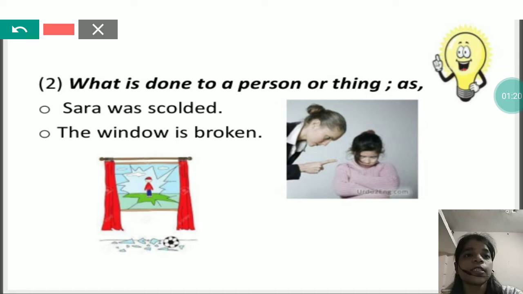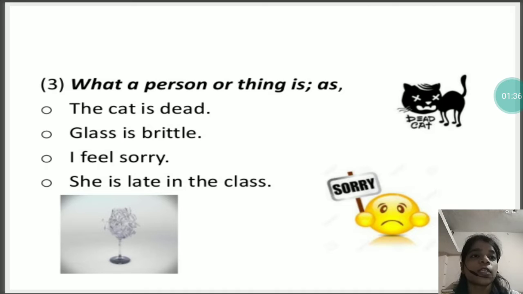Another way to find verb is it will tell us what is done to a person or thing. Like Sarah was scolded. So what was done to Sarah? She was scolded. The window is broken. What happened to the window? What was done to it? It is broken.